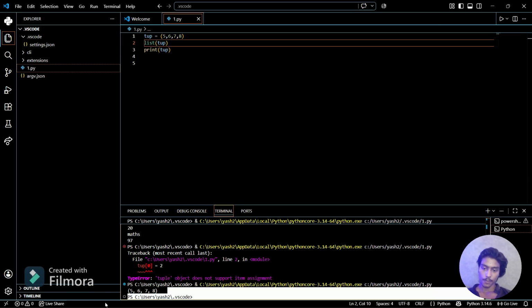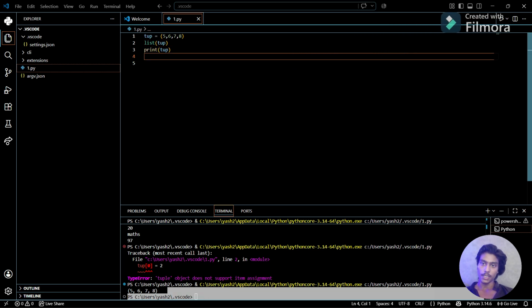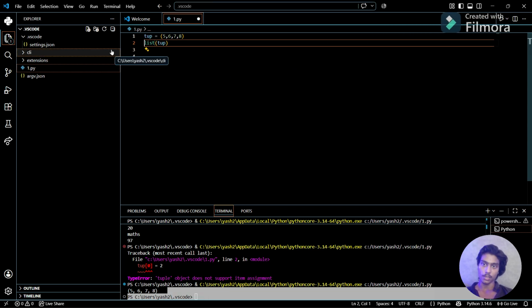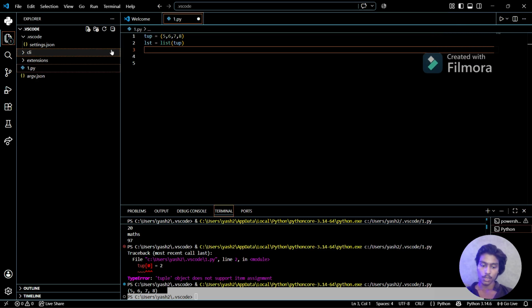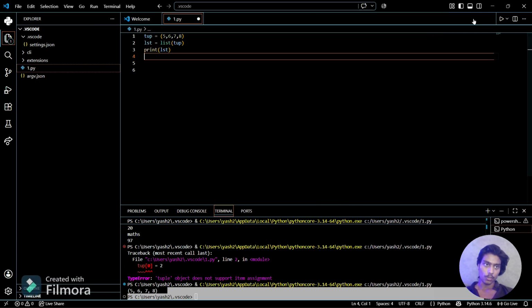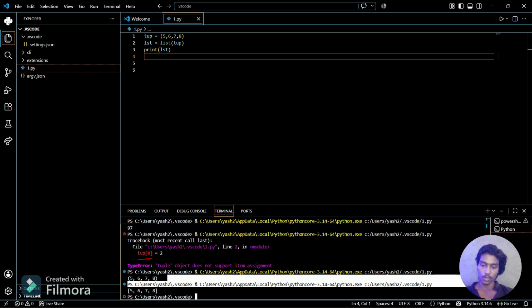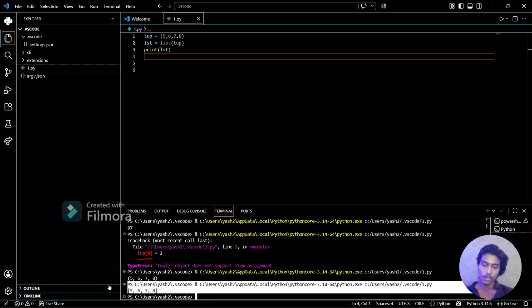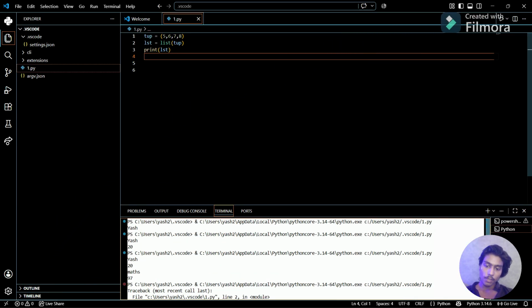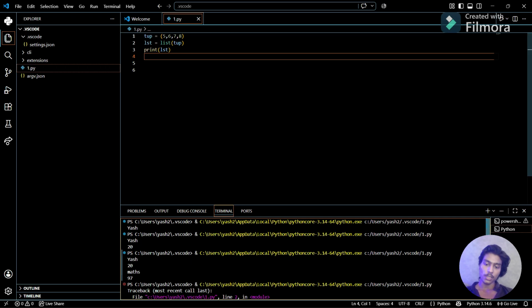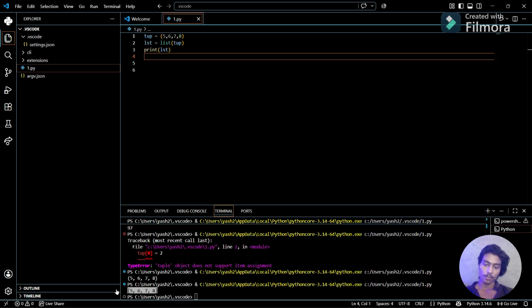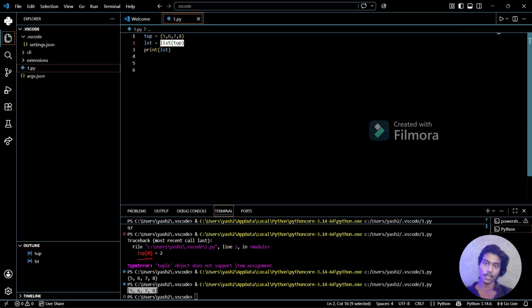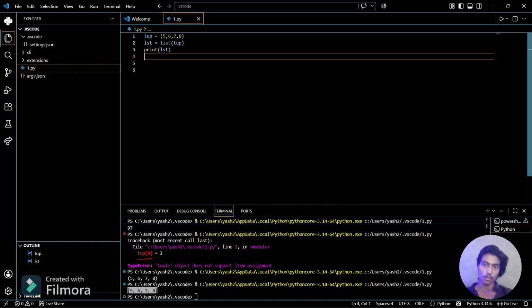Sorry, we don't have to do this, it was written as tuple. So I have to store list here. So now list is this. Now it is converted into a list, so it will be treated as a list. You can see here, I have converted the set of values which I stored in a tuple into the list while using type conversion. So that's how we can convert from tuple to list.